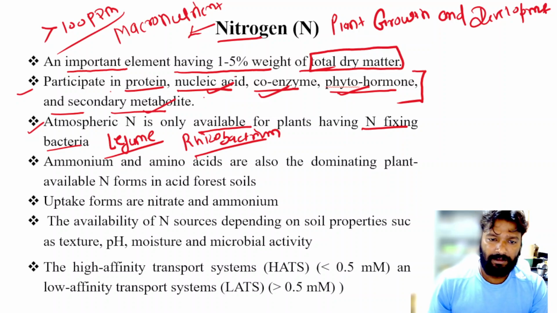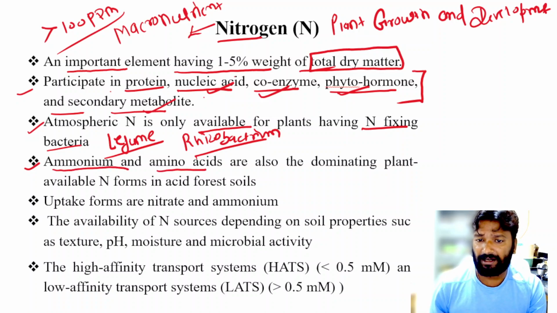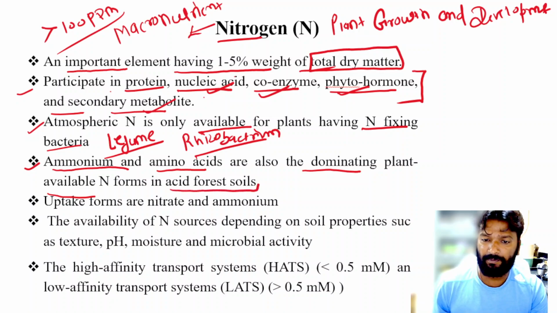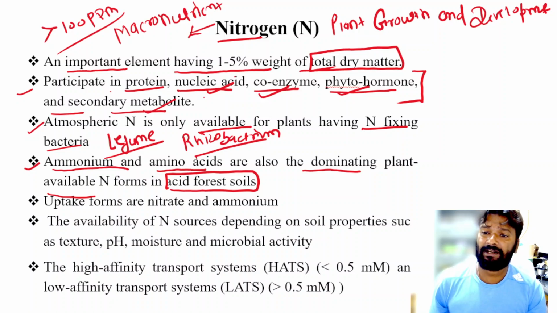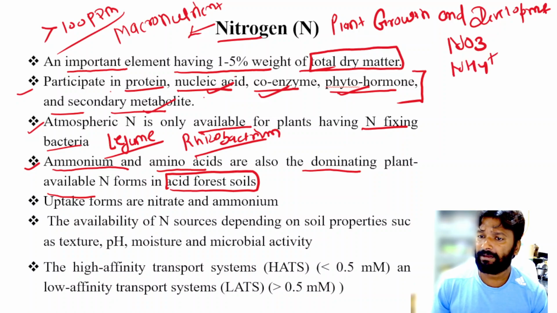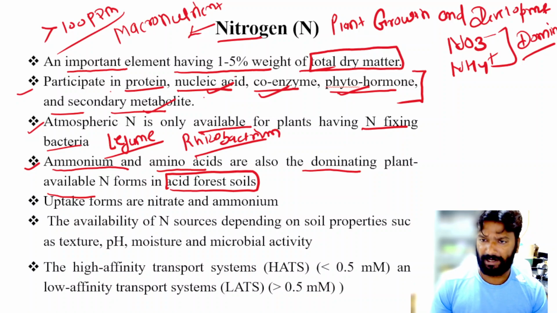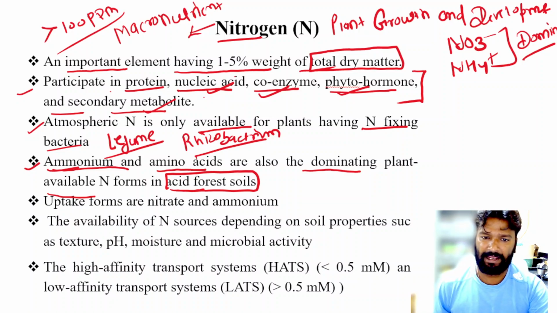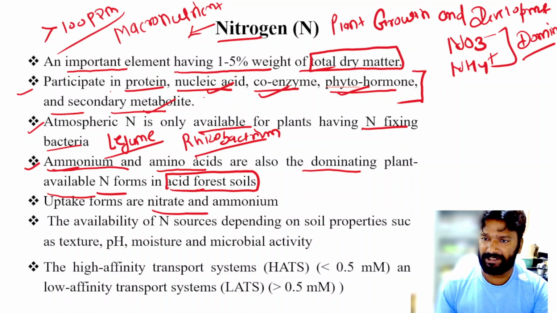Next point is that ammonium and amino acids are the dominating plant available nitrogen forms in acid forest soils. So friends, in the general case, nitrate and ammonium are the dominating forms of nitrogen, but in the case of acid forest soils, ammonium and amino acids are the dominating available nitrogen forms. And the uptake forms of nitrate and ammonium were already discussed.